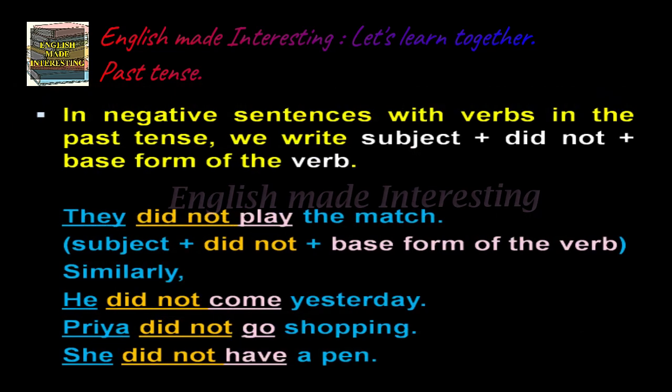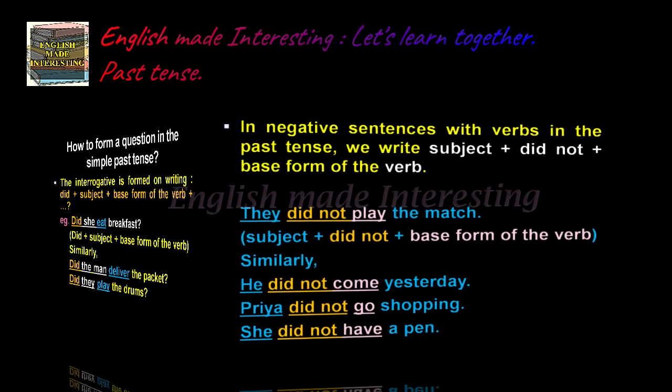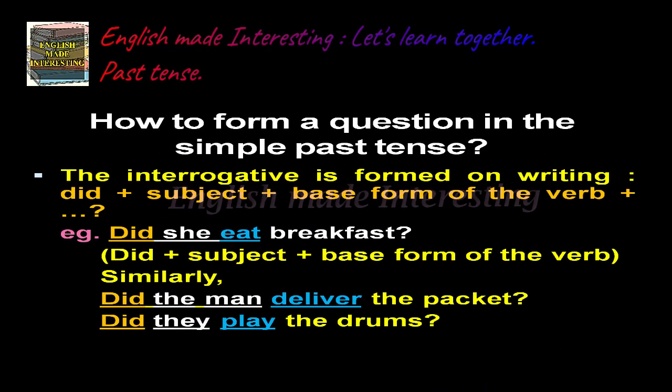In negative sentences with verbs in the past tense, we write subject plus did not plus base form of the verb. Example, they did not play the match. They is the subject, did not, and play is the base form of the verb. Similarly, he did not come yesterday. Priya did not go shopping. She did not have a pen. Hope it's clear.